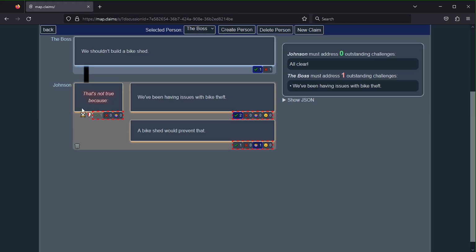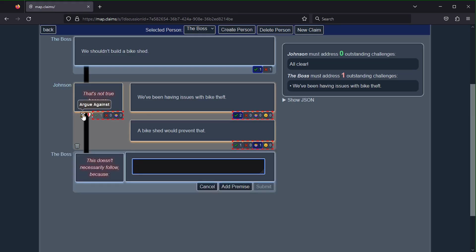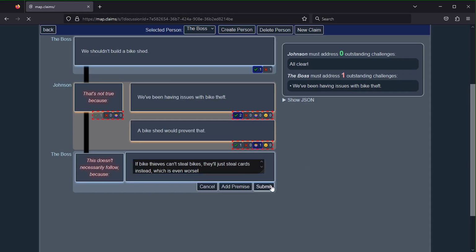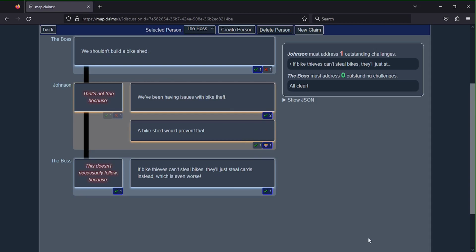More specifically? Well, say we stop the bike thieves. They'll just steal cars instead. That's even worse. You gotta be kidding me. And now I've got an argument to address? Seriously? Yep. They'll steal cars instead? That's so ridiculous I don't even know where to start.